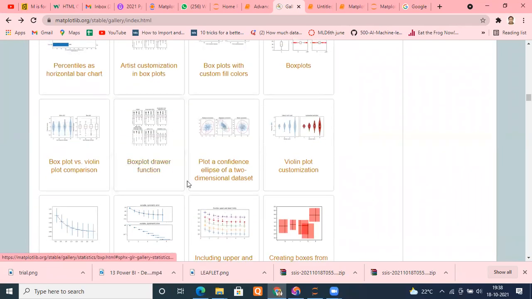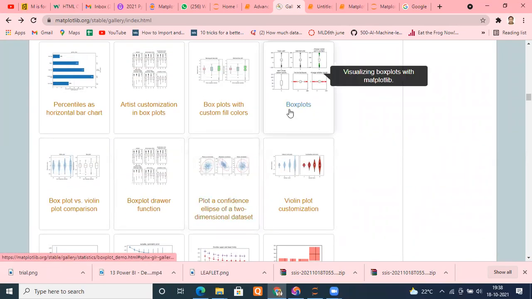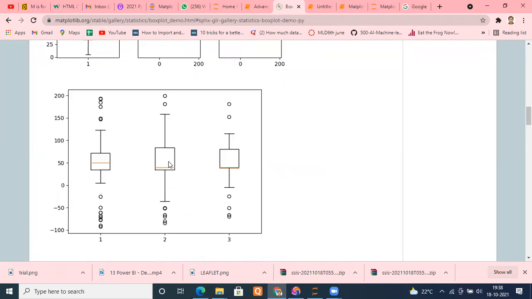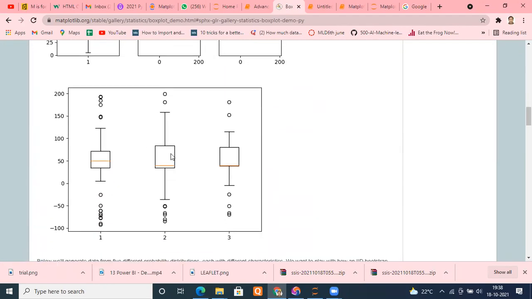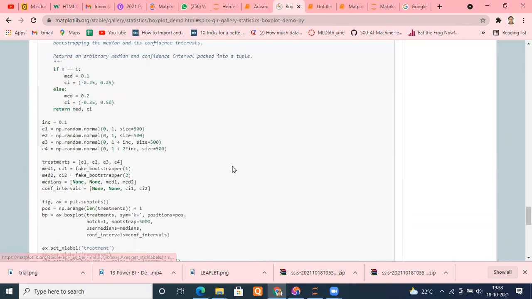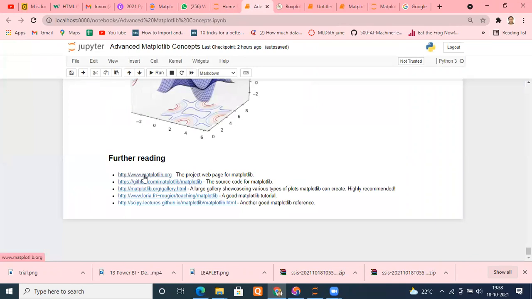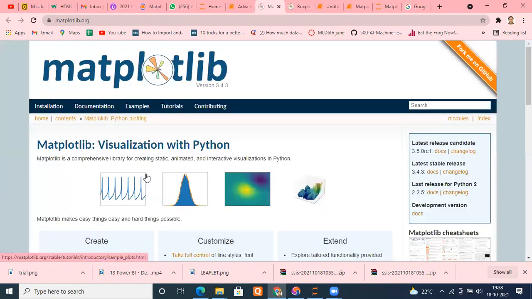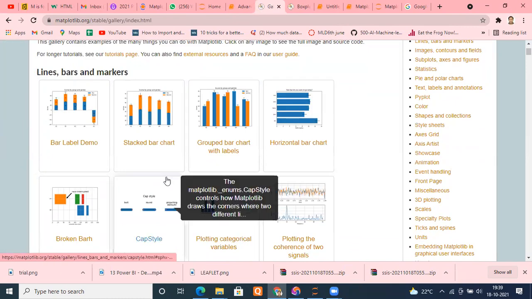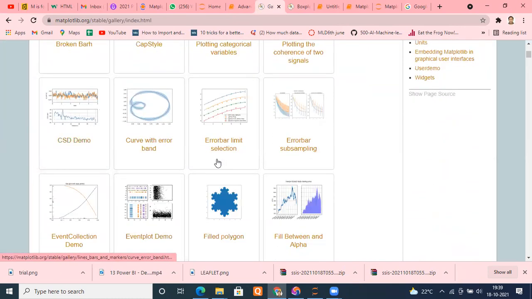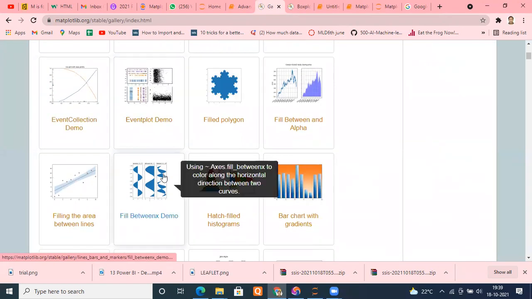See, you can go there, go to the box plot. Okay, these are the box plots. How do we obtain these box plots? So we will also cover. Don't worry. Abundance amounts of sites. So I am mentioning, I will share this file with you, and this is the link. Okay, this is the link. Go to the first option, matplotlib.org. Within that, go to the tutorials or examples, whatever you want to go, and take any one as per your requirement, wherever you want, you can use them.